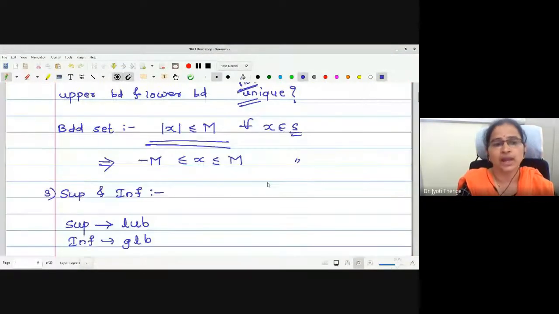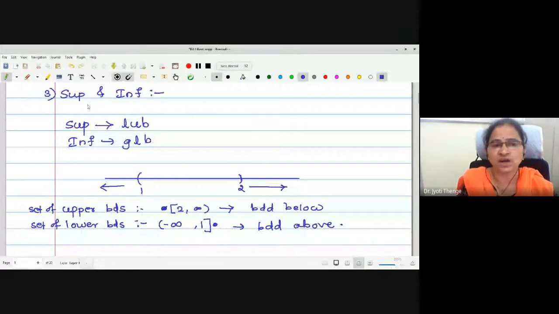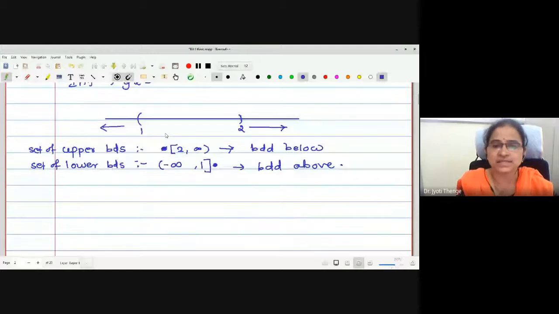Okay. Now we were again moving towards a third concept of supremum and infimum. Therefore, as the set of upper bounds is bounded below, which is closed, bounded to one side, one can find the least element. Therefore, least exists here. And here, can I say greatest exists?